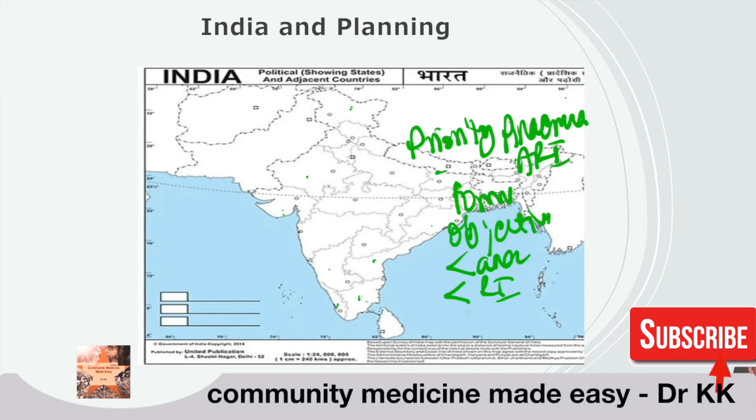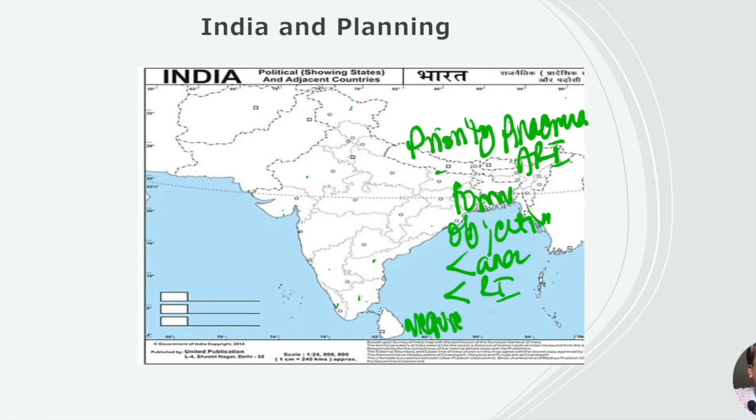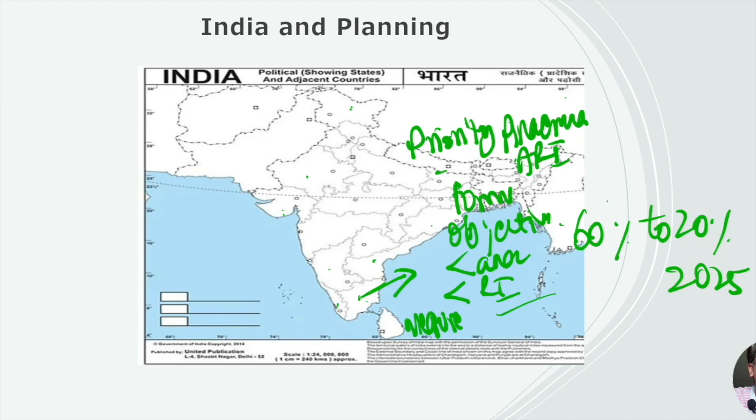Once we decide on the objective, then we decide on evaluation, measuring whether we achieved the objective or not. For that, we can say we will reduce the problem of anemia in Tamil Nadu from 60% to 20% by the year 2025. That is an evaluation method.